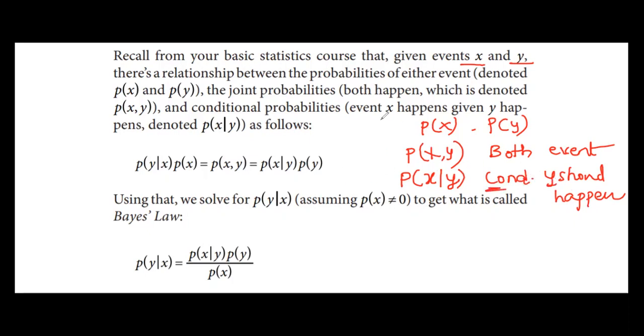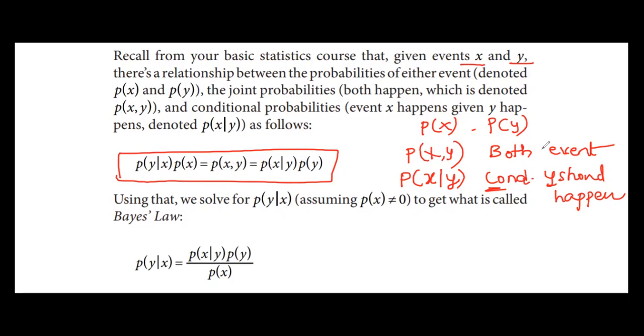For this scenario we have an equation: the probability of Y occurring when X has occurred, multiplied by the probability of X, is equal to saying that both events are occurring, that is P of X comma Y.